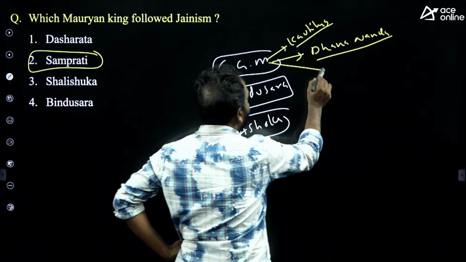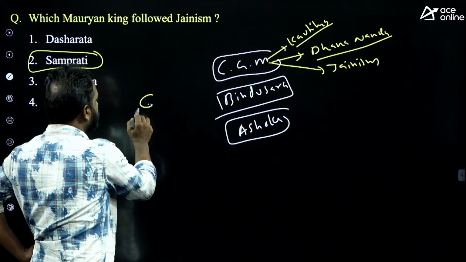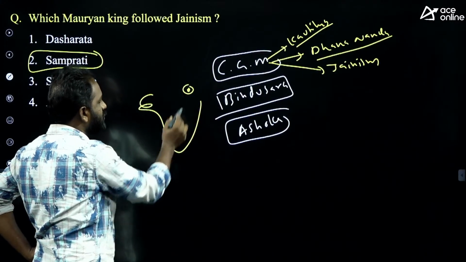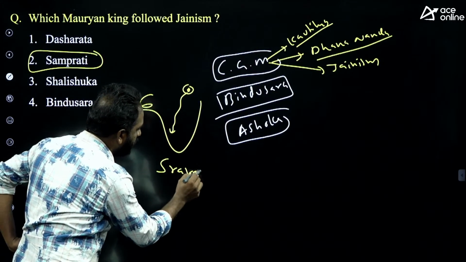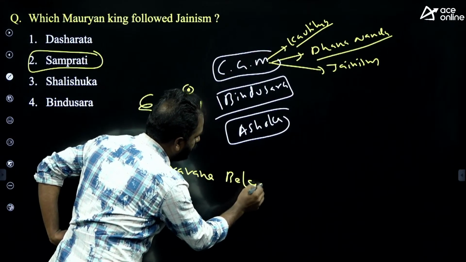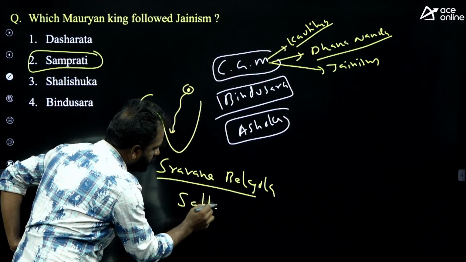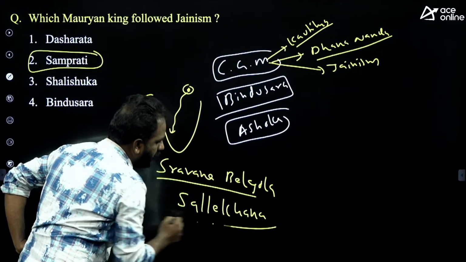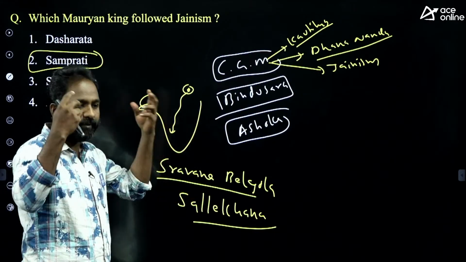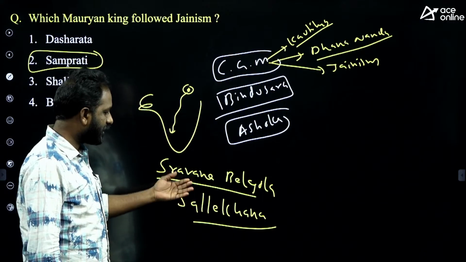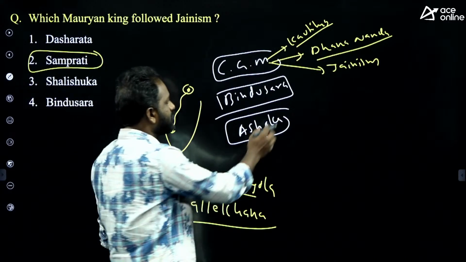Chandragupta Maurya followed which religion? He followed Jainism. He came from the Magadha empire to South India, to Karnataka, to Shravana Belagola, where he performed Sallekhana. Sallekhana in Jainism is fasting unto death; you observe the fast till death. Sallekhana was performed by Chandragupta Maurya at Shravana Belagola. Is it clear?